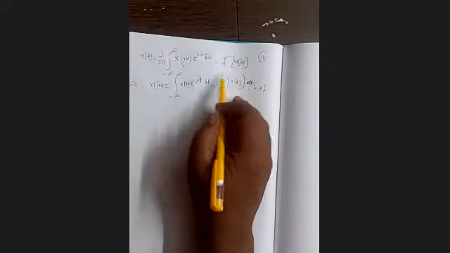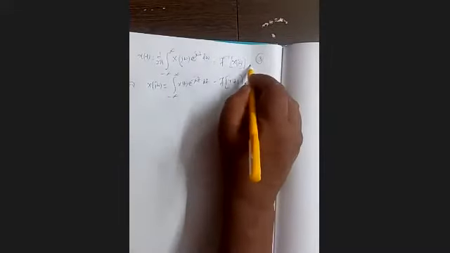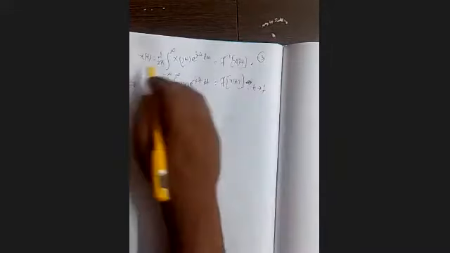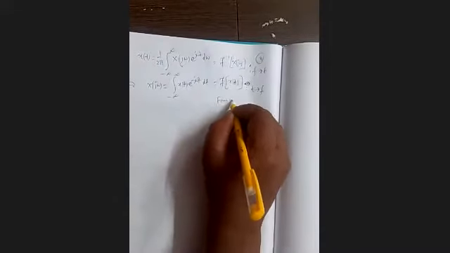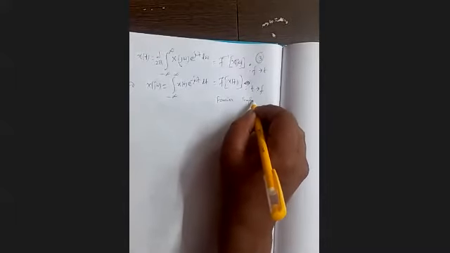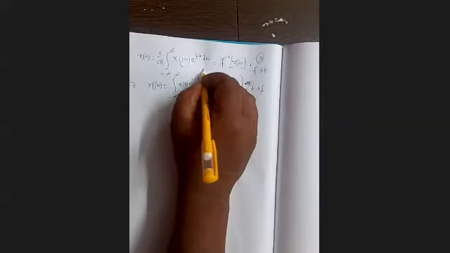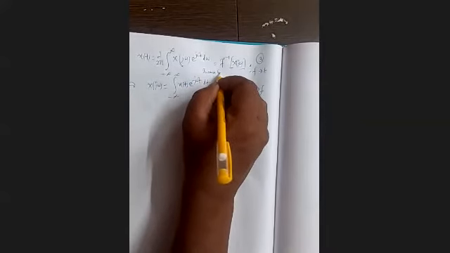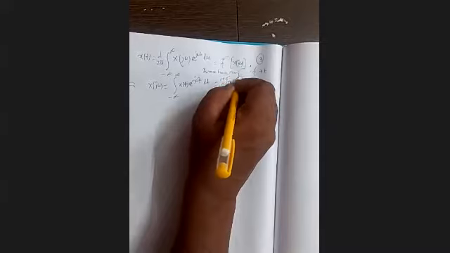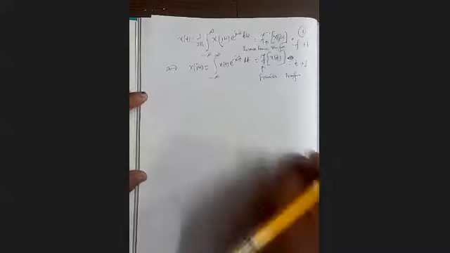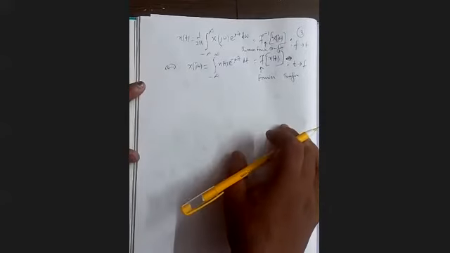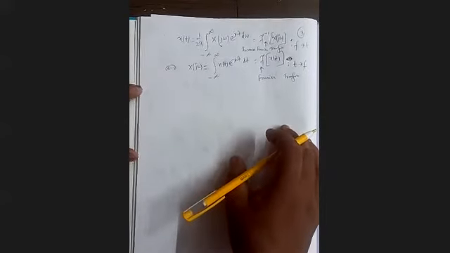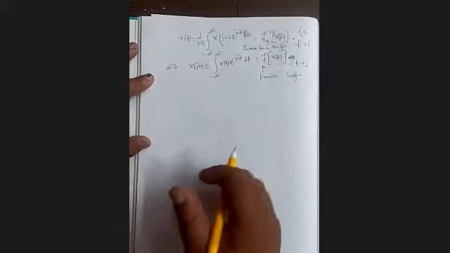And for the inverse Fourier transform, it is a frequency domain function converted to a time domain function. So it is frequency to time conversion. So it is called Fourier transform, and inverse Fourier transform is that one. Clear?